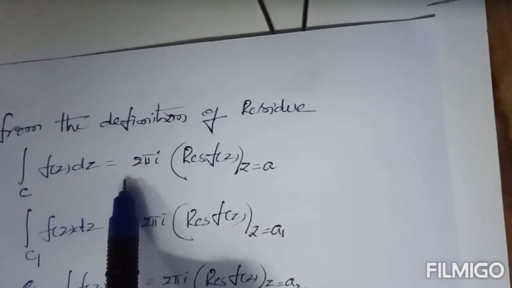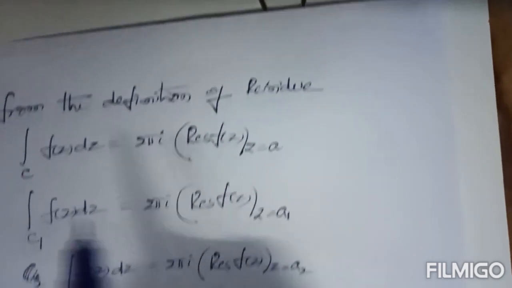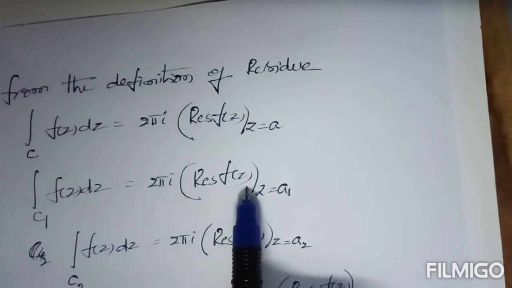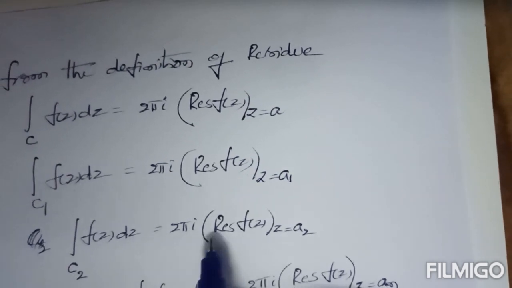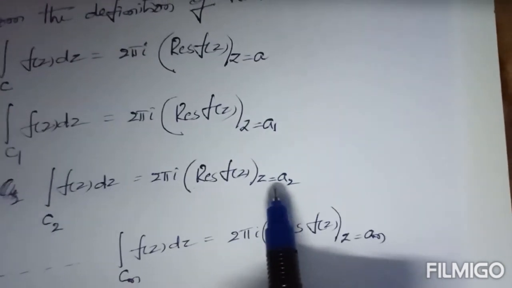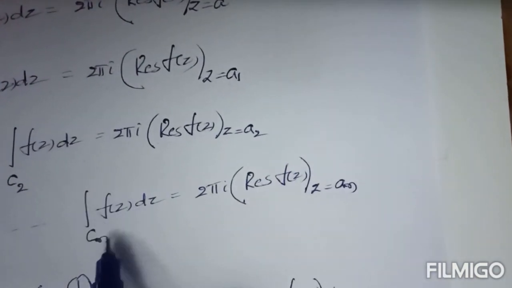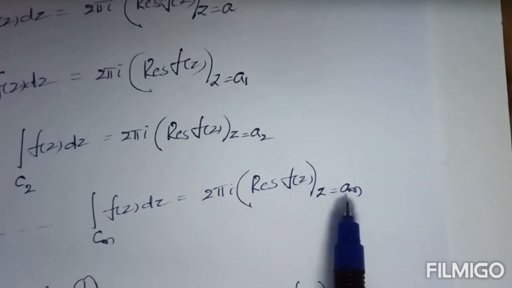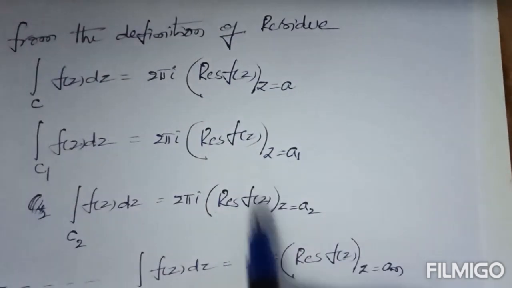Now from the residue definition, integral over C f of z dz is defined as 2 pi i residue of f of z at z equal to a. Now integral over C1 f of z dz can be written as 2 pi i residue of f of z at z equal to a1. Integral over C2 f of z dz equals 2 pi i residue of f of z at z equal to a2. Similarly, the last integral, integral over Cn f of z dz, equals 2 pi i residue of f of z at z equal to an. Note these integral values.